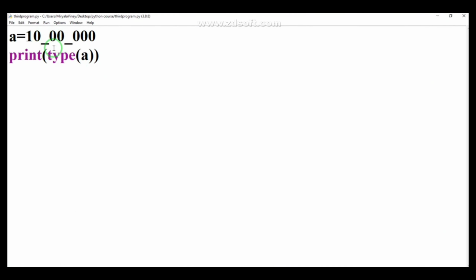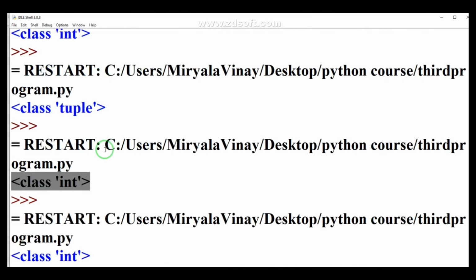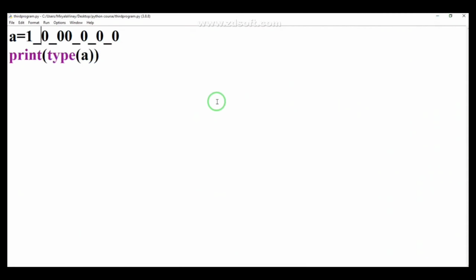So in place of commas, you can use the underscore. There is no functional use for the underscore, it is only for understanding purposes. When I put an underscore here also, nothing will happen. Wherever you put it, nothing will happen. And when I run the F5 button, you can simply see that the output is class integer only. That's it about integers.